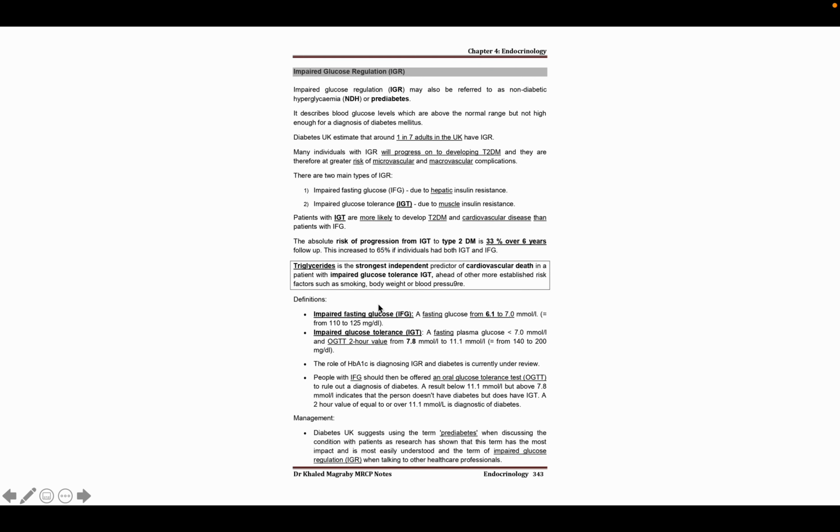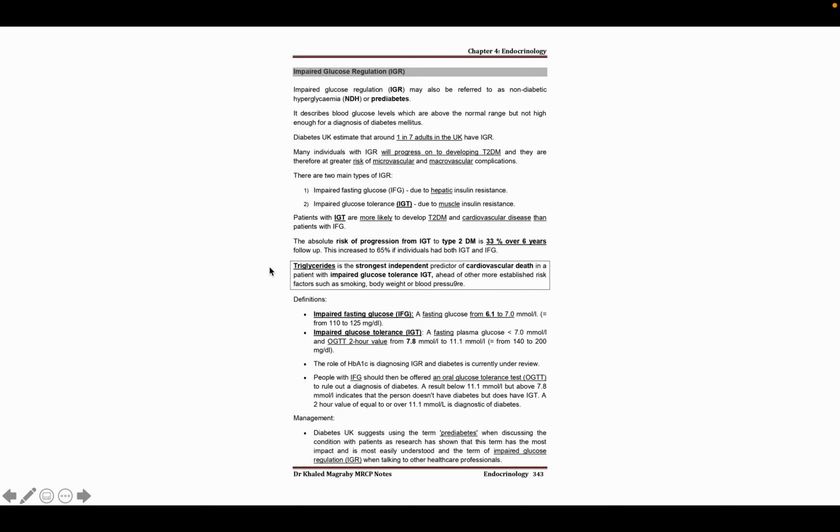In impaired fasting glucose, the cause is hepatic insulin resistance, and impaired glucose tolerance is due to muscle insulin resistance. So this is important for the part 1 exam.